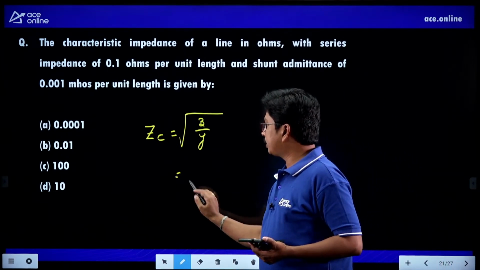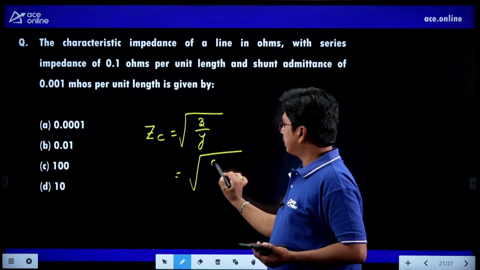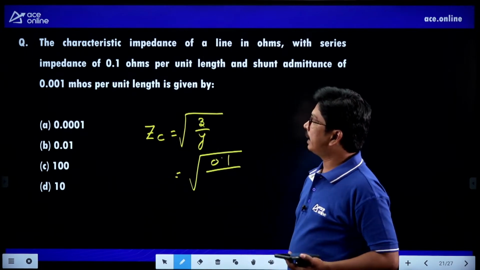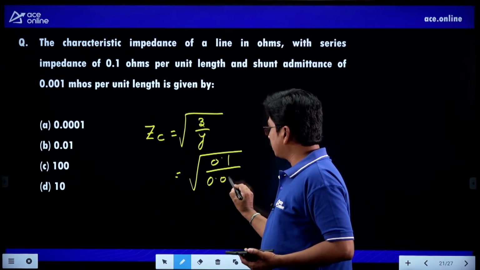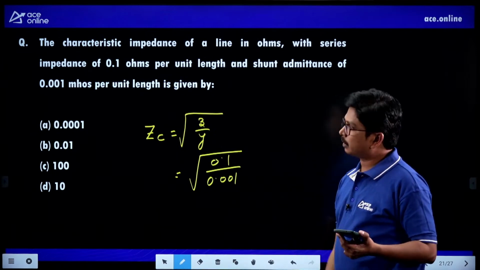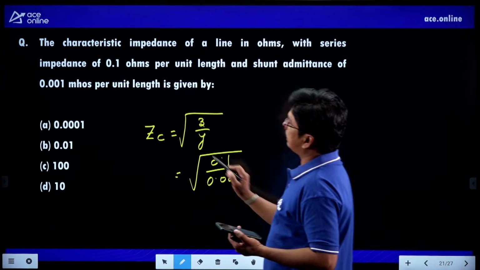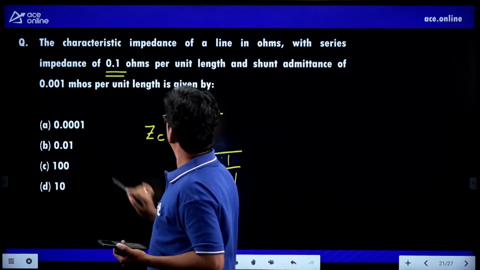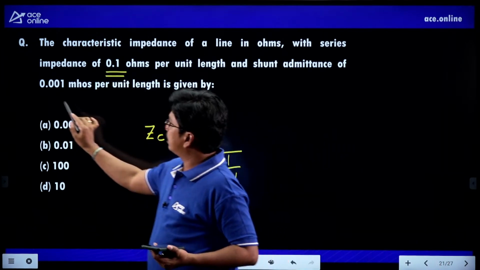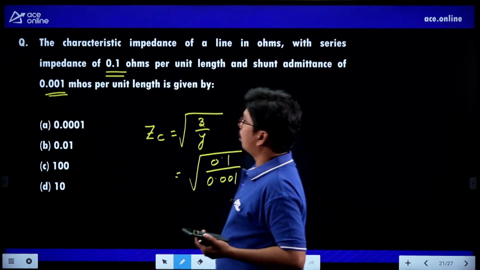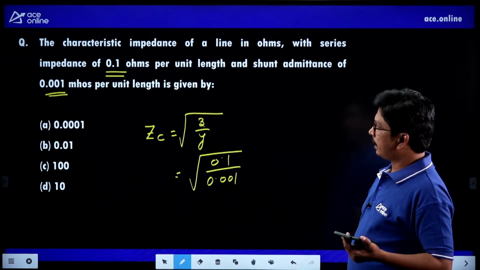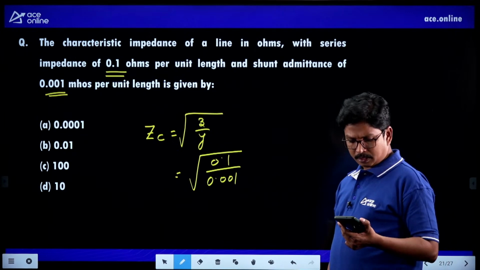You can substitute those values here. What is Z they have given? 0.1, and what is Y they have given? 0.001. So the series impedance is 0.1 ohms and the shunt admittance is 0.001 mho. Right? Please check it. Is it B? Anita, is it B?